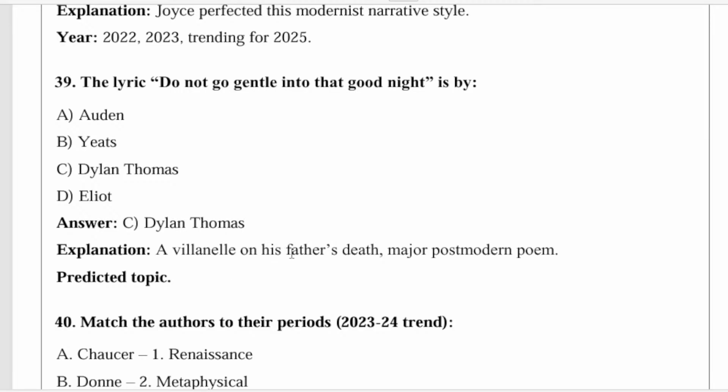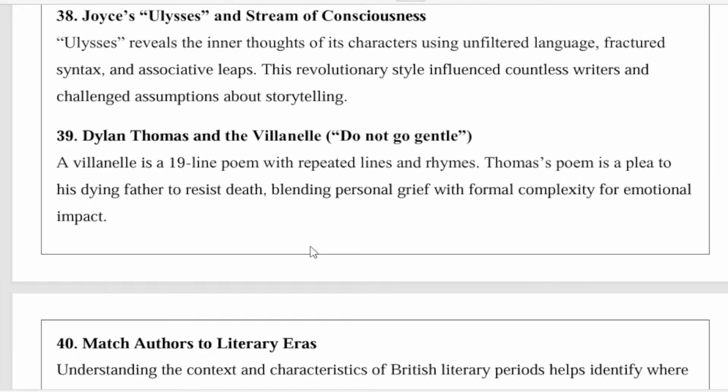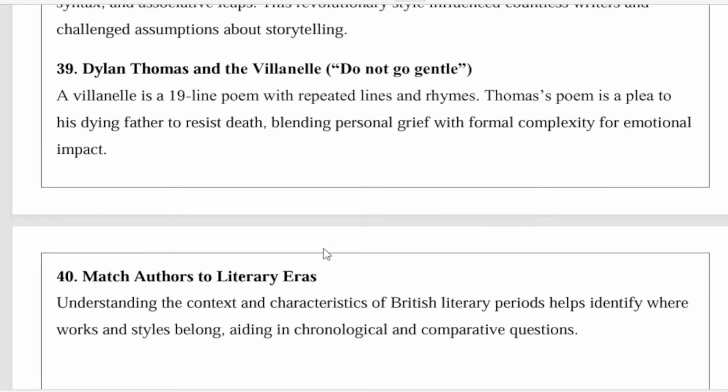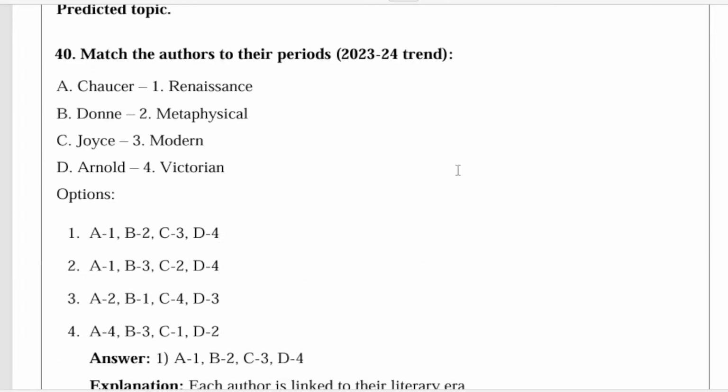Relying on his father's death, it is a major modern poem. A villanelle is a 19-line poem with repeated lines and rhymes. Thomas' poem is a plea to his dying father to resist death, blending personal grief with formal complexity for emotional impact.